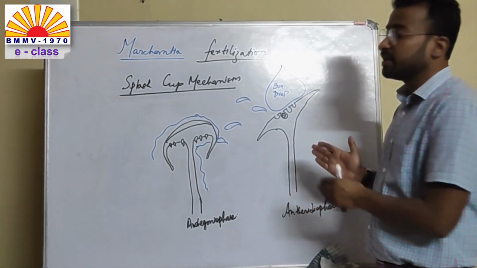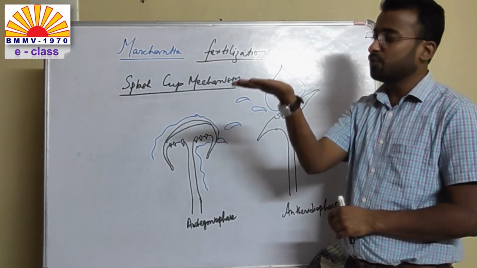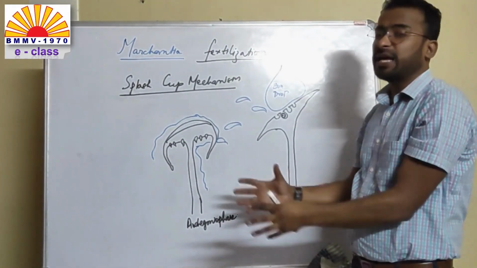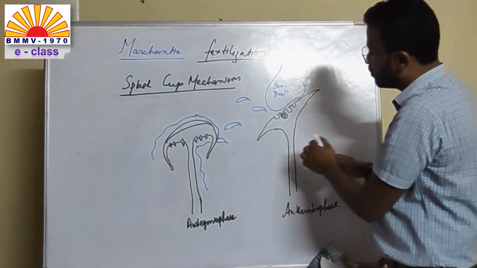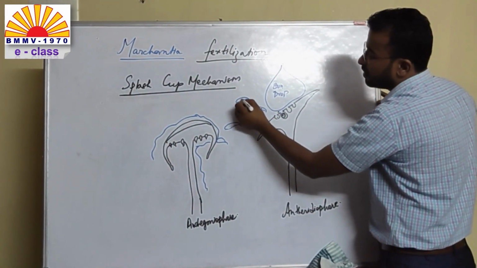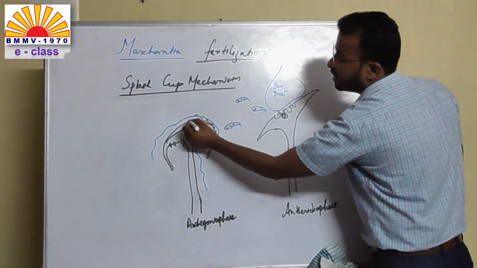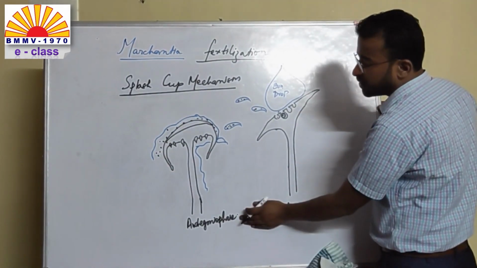Now in this case, the male reproductive organ, the antheridiophore disc, will be like this. A drop of water will come and splash on the antheridiophore disc, and with this force, the antherozoids present here will be carried with this drop of water to the female gametophyte or the archegoniophore.